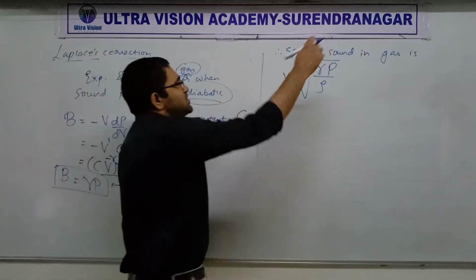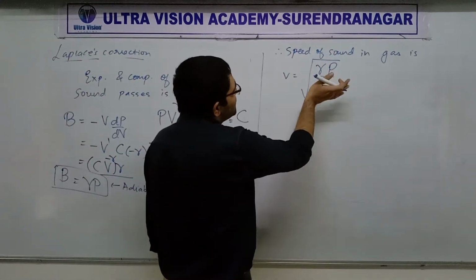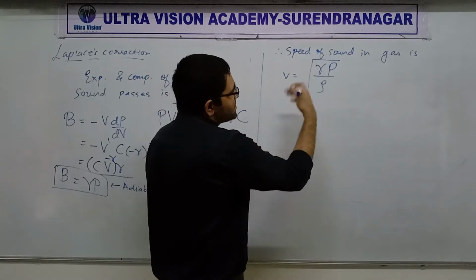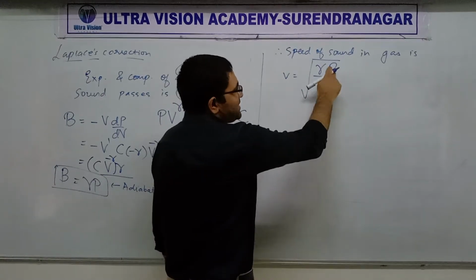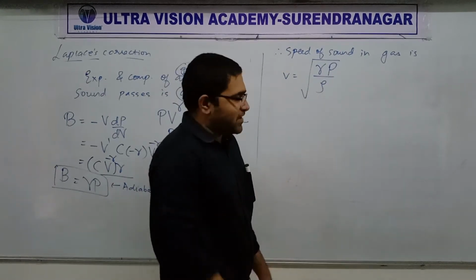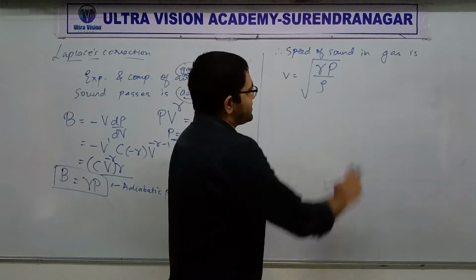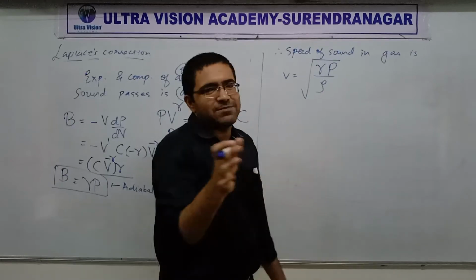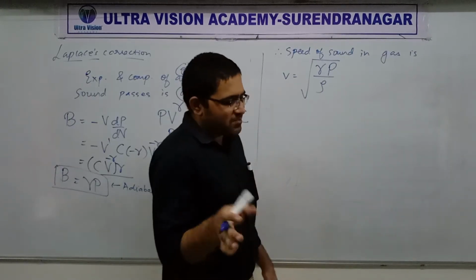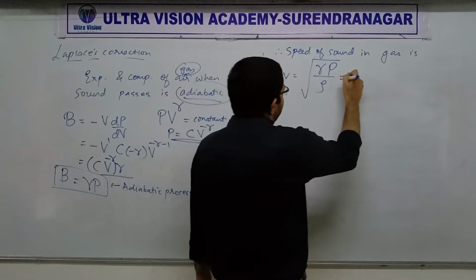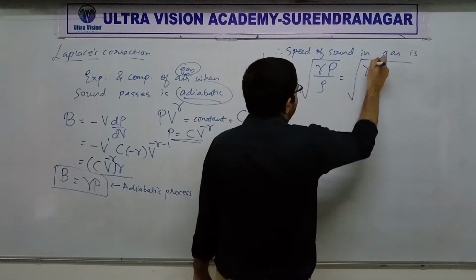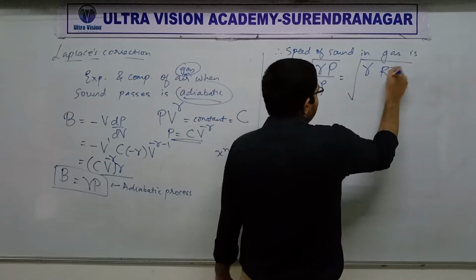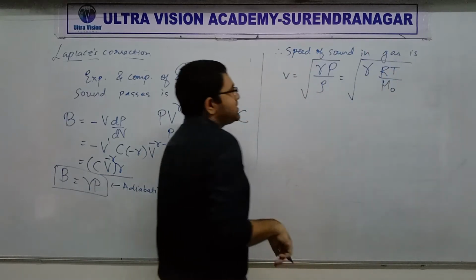Okay, so now we have got this, right? So we are going to simplify this further. Earlier in the case of isothermal assumption in Newton's formula, instead of P by rho we got RT by M0. So there is no point repeating the procedure, I can write it directly. So this will become gamma as it is, and instead of P by rho, it will become RT by M0. Clear?